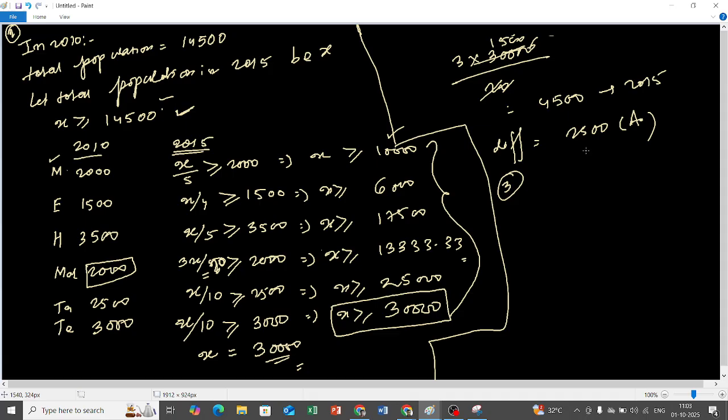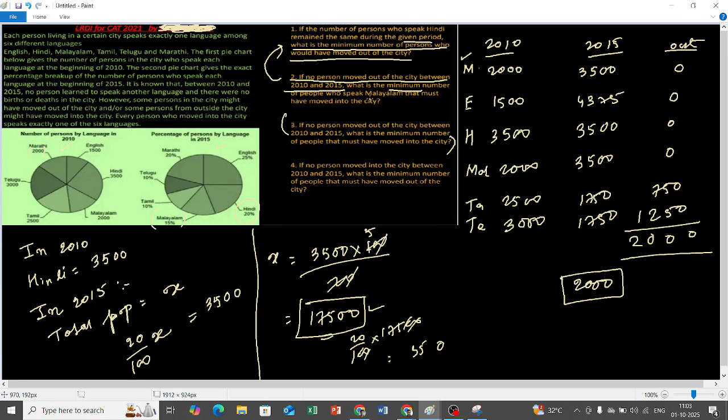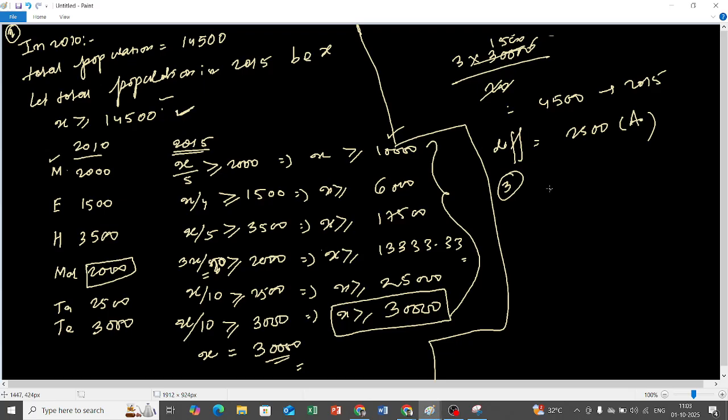See, here it is not asking about any specific language speaking people. Okay, try to understand. Here it says no person moved out of the city. What is the minimum number of people that must have moved into the city? Okay, so what is the minimum population we got? 30,000, right?